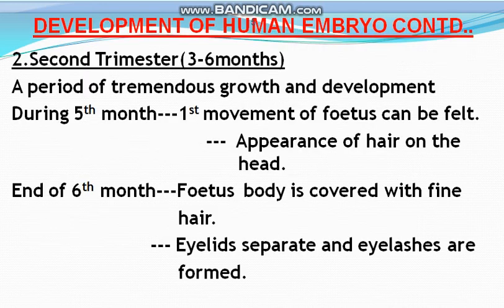Now comes the second trimester, and the second trimester is from the 3rd to the 6th month of the pregnancy or the gestation period.